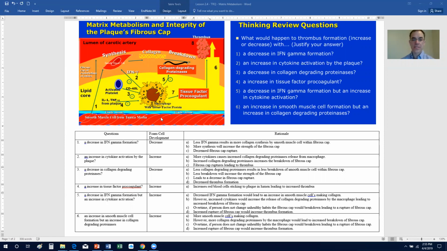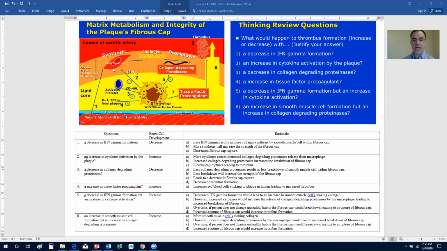What about an increase in tissue factor procoagulant? Well, if you have an increase in the tissue factor procoagulant, that's going to allow, when you have the rupture that's occurred, for more of the red blood cells to attach to the plaque that's in the lumen, and therefore the red blood cells are going to attach more easily and faster, and therefore the thrombus is going to increase.